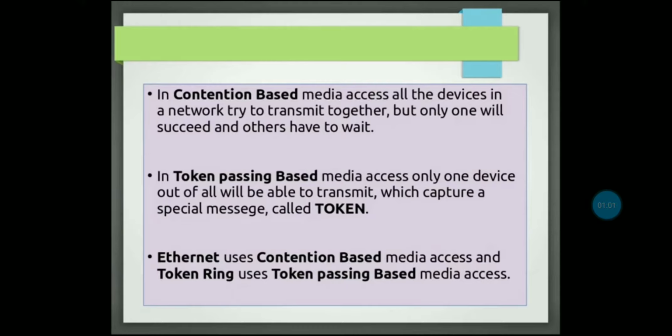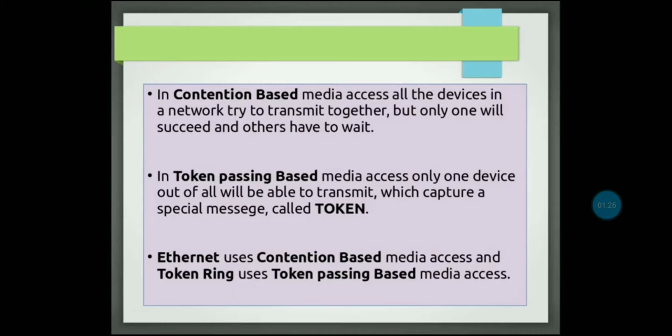All the devices in the network try to transmit together, but only one will succeed and the others have to wait. But in the case of token passing based media access, only one device out of all will be able to transmit, the one which captures a special message called a token.